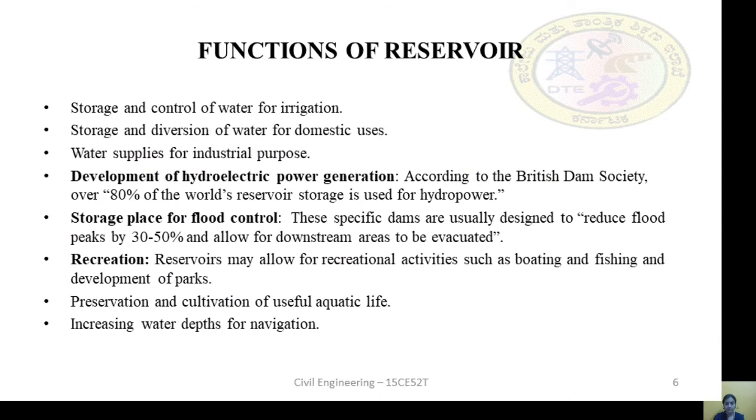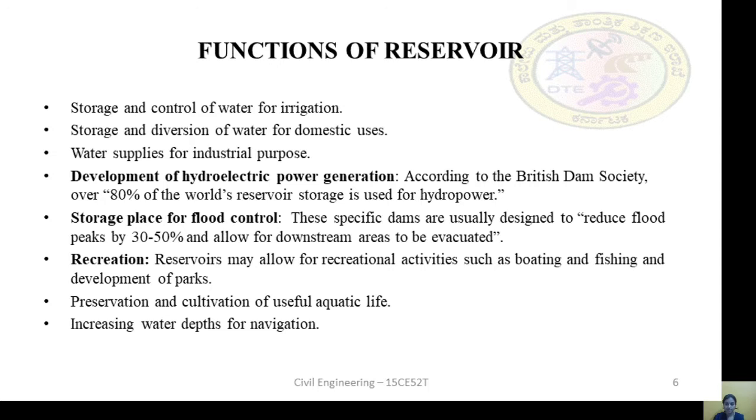Coming to the functions of a reservoir. Why do we use reservoirs? The storage works, which we call reservoirs, are constructed to serve any purpose. It can serve for navigation, irrigation, water storage, etc. So we shall see them point-wise.